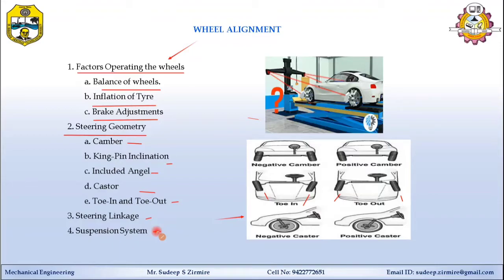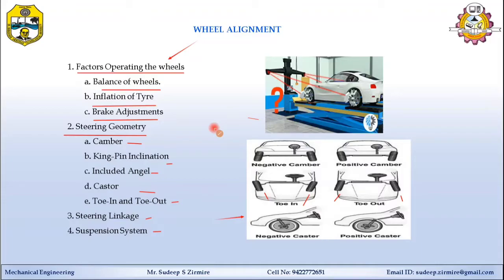Wheel alignment refers to the tracking and adjusting of the angle position of the wheel as per the manufacturer specification. When all four wheels are in an exact straight line, each wheel parallel to the opposite wheel, and they follow the straight path, this is called wheel alignment. You can say adjusting the wheel and tire angle with respect to the suspension system or steering system.